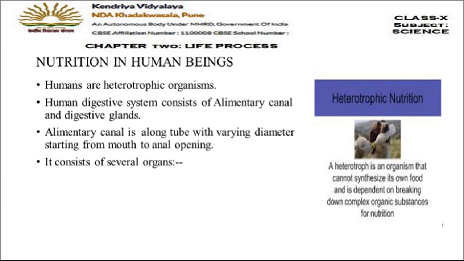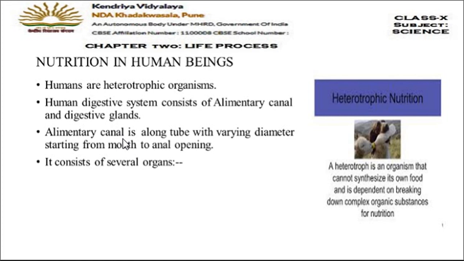That is nutrition in human beings. We all know that human beings are heterotrophic in nature. They cannot synthesize their own food and therefore they depend on other living organisms for their food. Now, in humans, the human digestive system consists of alimentary canal and the digestive glands. Alimentary canal is a long tube with varying diameter starting from mouth to the anus. Means alimentary canal is a long tube but it has different diameters at different places.